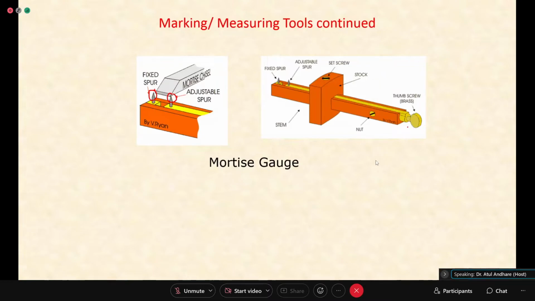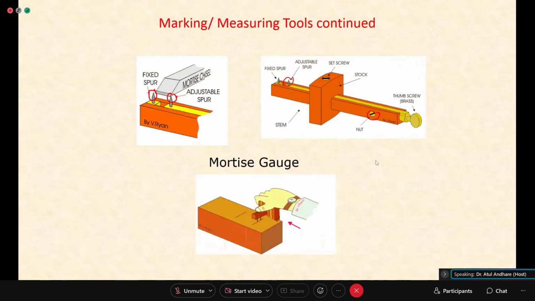You can see. You can adjust this screw. So this pointer can be adjusted. You can lock it in position by this screw here. And then just like a marking gauge, you can use this for marking two lines. You can see here. Two lines are marked here.